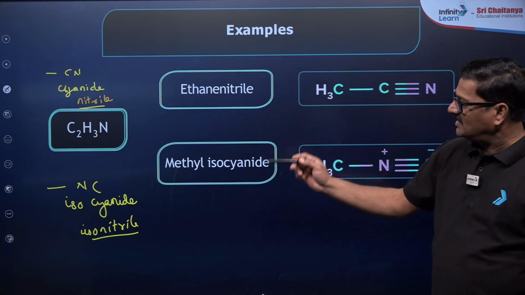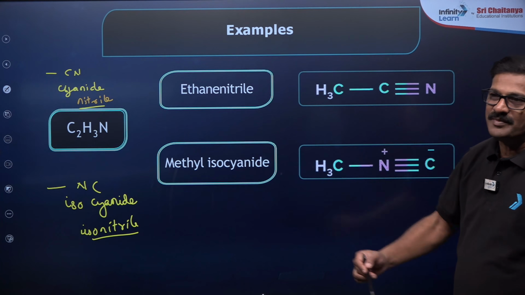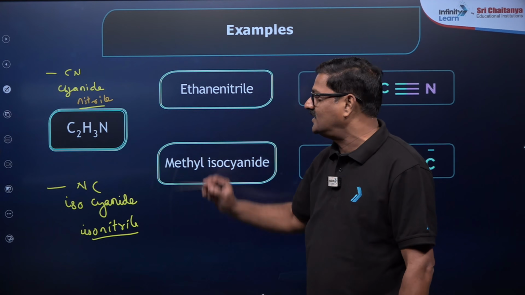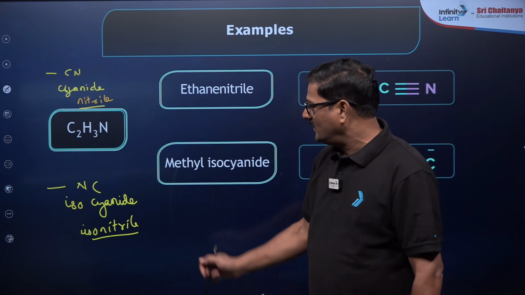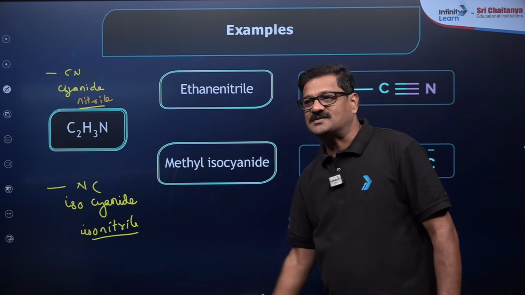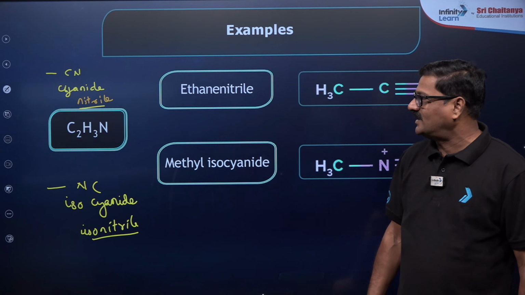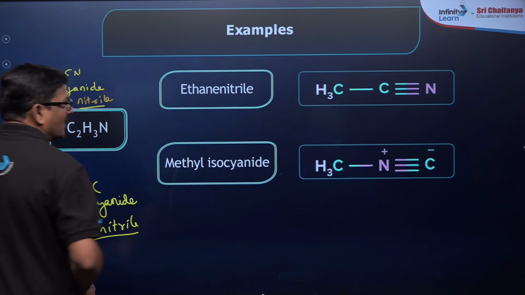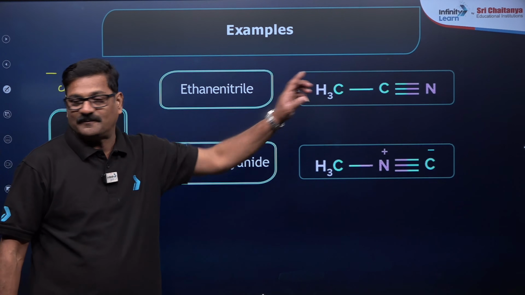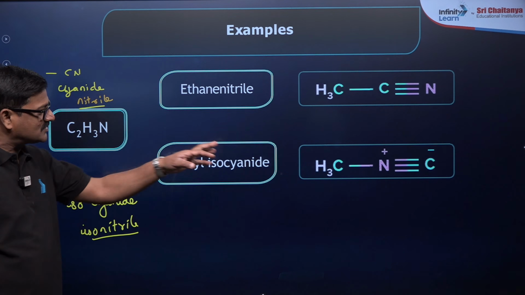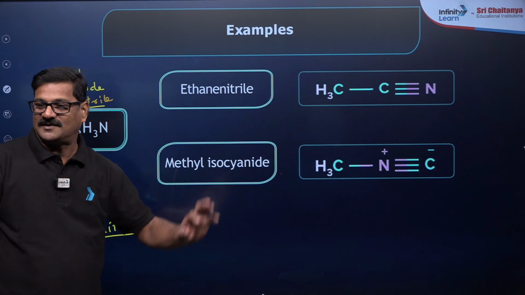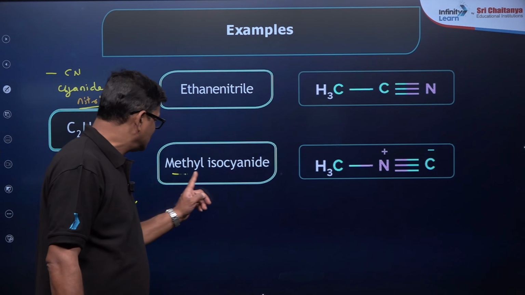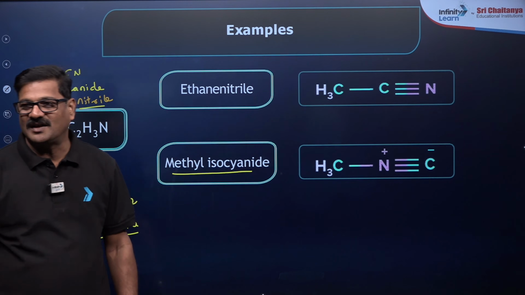You study cyanide and isocyanide. लेकिन इसका नाम भी अलग हो सकता है. Cyanide is, according to IUPAC name, a nitrile. Here isocyanide is also called as isonitrile. So ethane nitrile, C2H3N, you can say ethane nitrile. You can say methyl isocyanide, CH3NC. Dear students, have you ever heard about this? Methyl isocyanide.